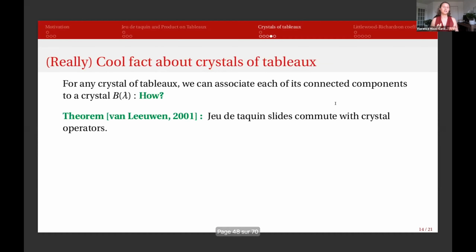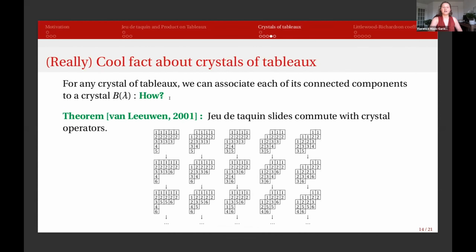Well, there's this really sadly not so well-known theorem from Van Leeuwen that says that jeu de taquin slides commute with crystal operators. And so if we have here vertically connected components of skew tableaux, going down each arrow corresponds to applying the same crystal operators, and going from right to left corresponds to applying a jeu de taquin slide. But all of these connected components are going to be isomorphic. We'll get exactly the same thing.